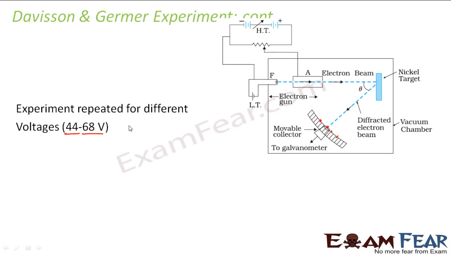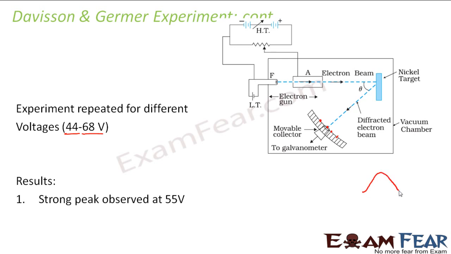And then what was the result? Due to the phenomenon of diffraction, there was a strong peak at this point. When there was a strong peak, the corresponding angle of scattering was found to be 50 degrees. So when will you get this strong peak? I mean, electrons are all particles, right? So it is not expected that from scattering of electrons, you will get some pattern like this, where you have a peak and then minima following it. So it was very similar to the diffraction pattern, right?